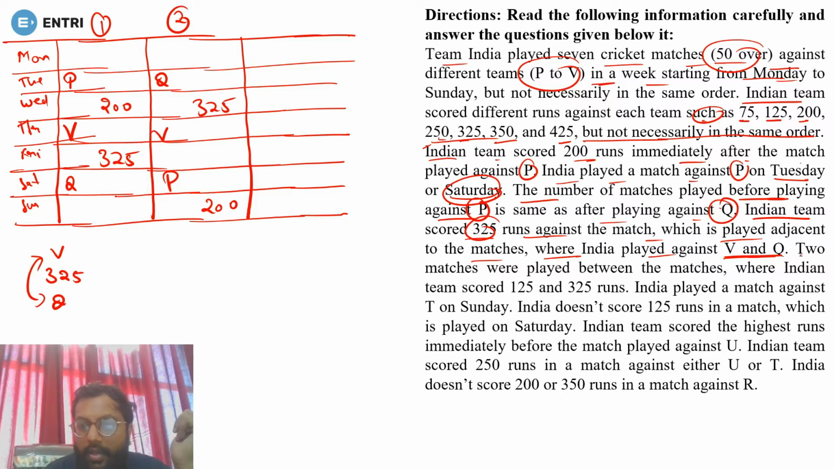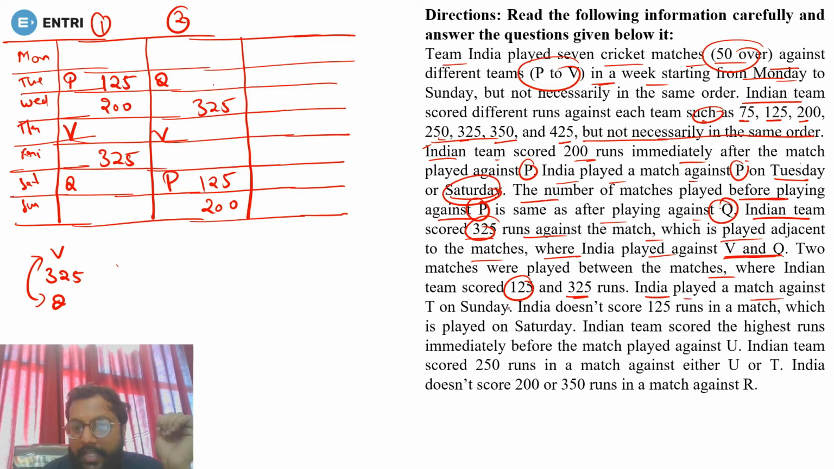Done. Okay. Two matches were played between the matches where India team scored 125 and 325 runs. So between 125 and 325, there are two matches. If 325 is here, leaving two matches after, there is no possibility. So 1, 2, leaving 2 before, it will be 125 with the P. Done. The same goes for the second possibility: before 325 it is not possible. So 1, 2, 125 will be here, that is with the P. Done. Okay. Next.